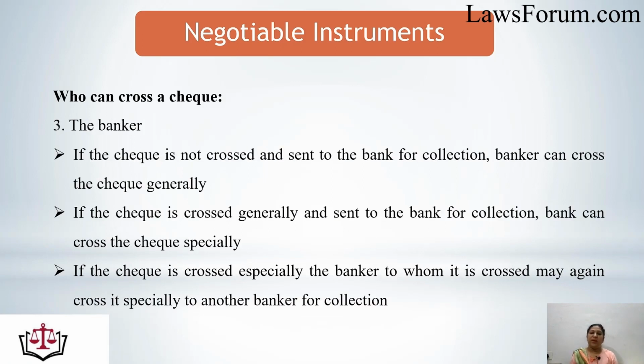Third is the banker who is going to make the payment. If the check is not crossed and is sent to the bank for collection, the banker can cross the check generally. But if the check is already crossed generally and is being sent to the bank for collection, the bank can cross the check specially. But if the check was already crossed specially, then the banker to whom it is crossed may again cross it specially to another banker for the collection. As we have read, there is only this case where the check can be crossed twice.